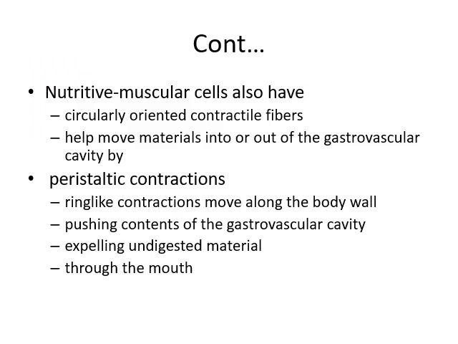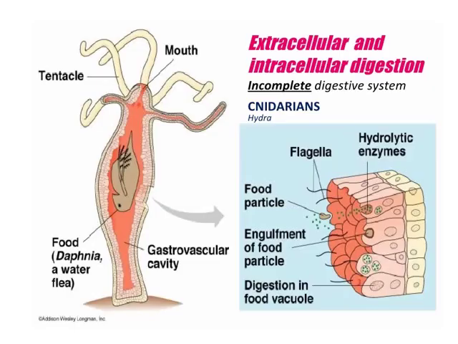Circularly oriented contractile fibers help move material into and out of the gastrovascular cavity. By peristaltic contractions, ring-like contractions move along the body wall, pushing the contents of the gastrovascular cavity and expelling undigested material through the mouth. Here you can see intracellular and extracellular digestion. Extracellular digestion occurs first, then food particles go inside the cell, and intracellular digestion completes it.